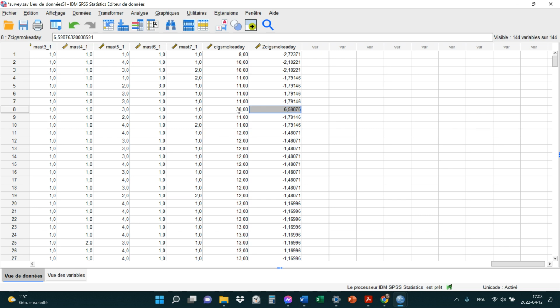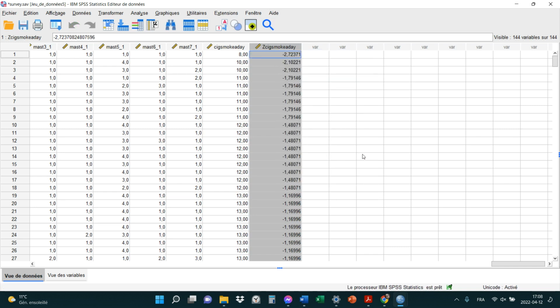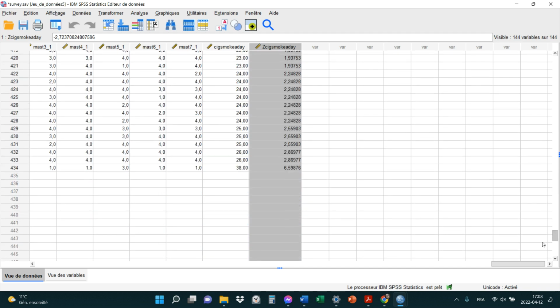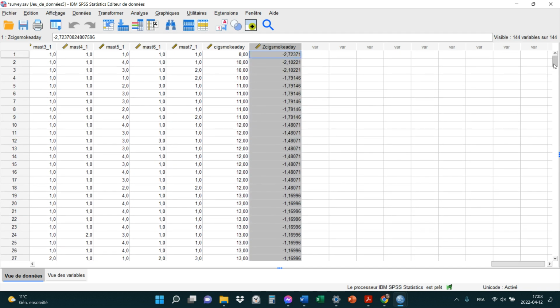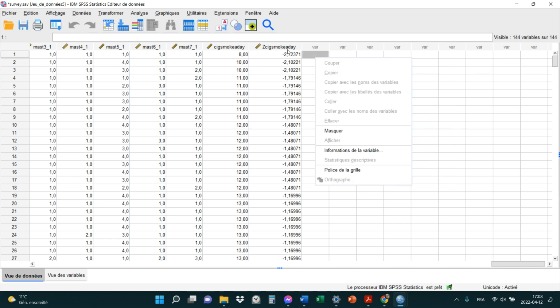Et en effet, c'était un score de 38 qui était vraiment large. Okay? Donc, une façon de détecter vos scores extrêmes, c'est de transformer la variable en score z. Et là, I think I can do this too. Vous pouvez mettre trier dans l'ordre croissant. Should work. So, trier dans l'ordre croissant, so you're going to start, of course, it goes from minuses to pluses. So, anything that's over -3 at the beginning here is going to be suspect.